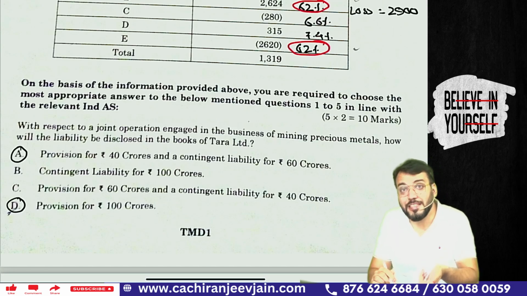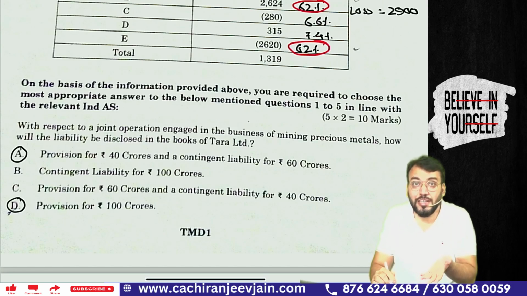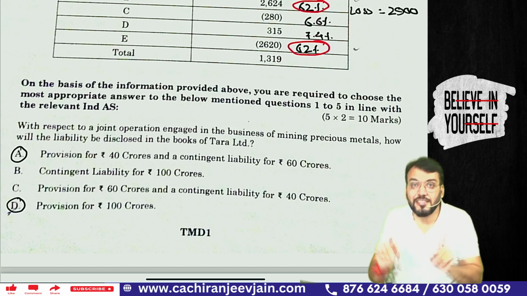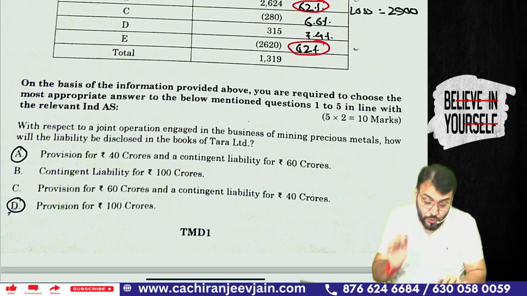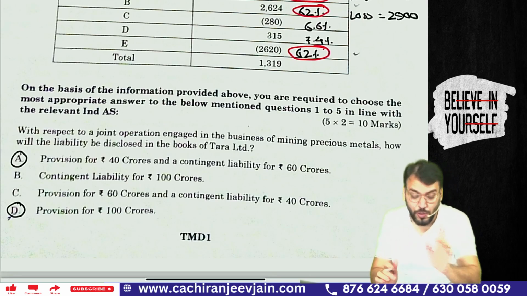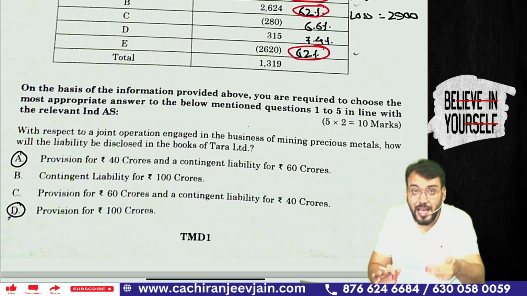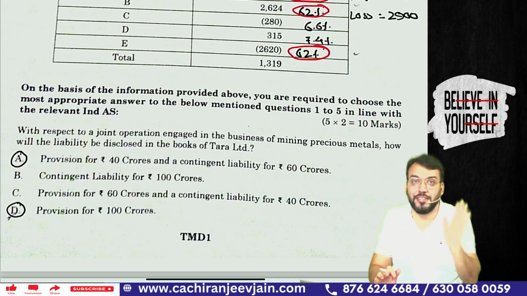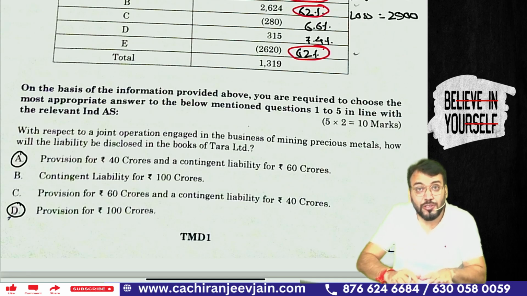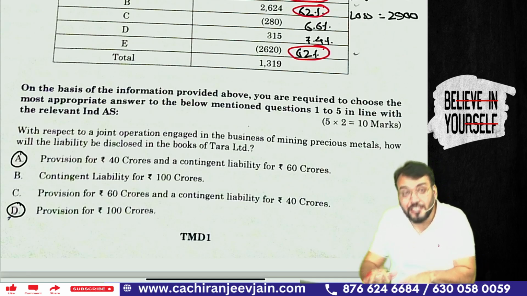If reimbursement becomes virtually certain, are you getting? Then they can recognize an asset also, as a separate asset. So right now option number A can also be correct. Option number D is also correct. As per the ICAI solution, option number D is correct. Means I am not saying option number A is correct. Option number A may also be correct. Option number D may also be correct, based on the reasoning you are giving.